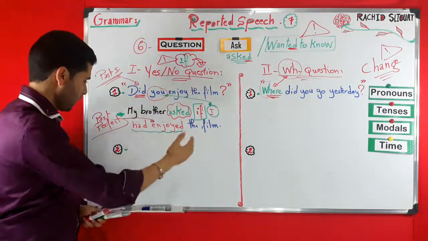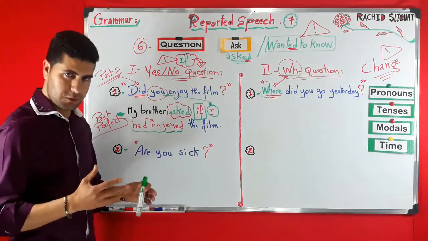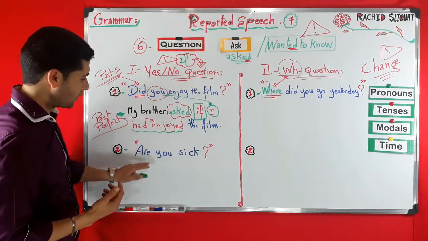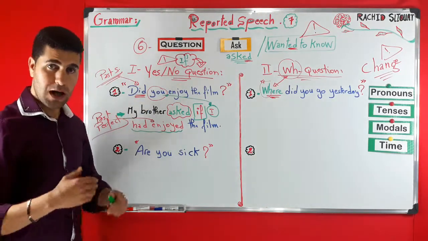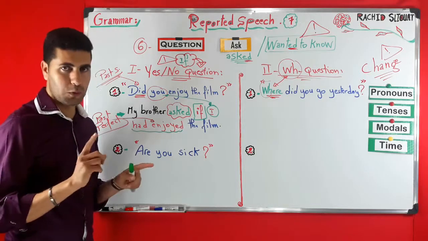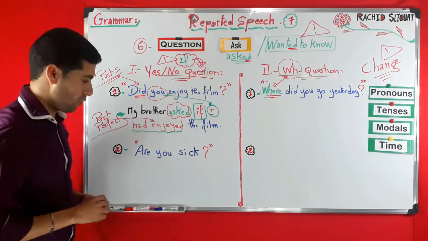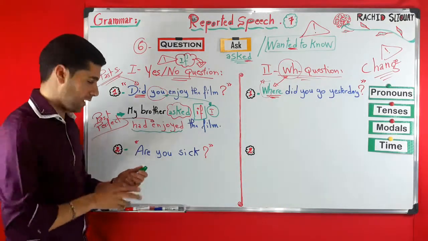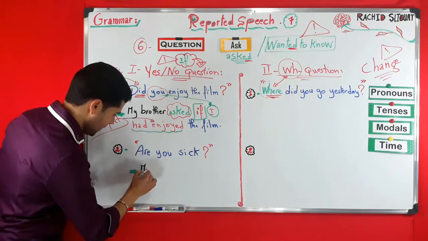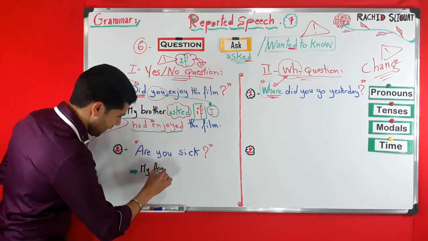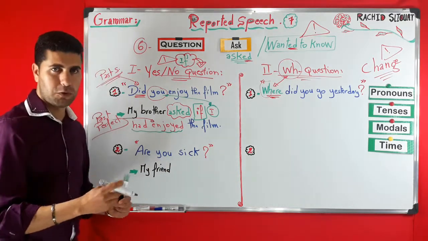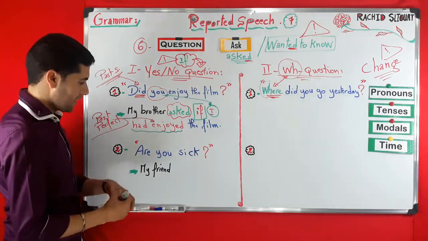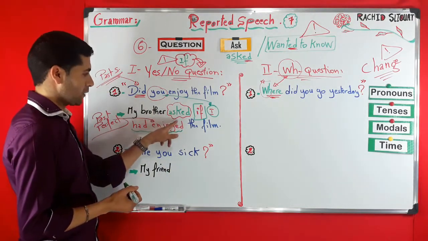Now let's take another example. Are you sick? So this is also a yes-no question because the answer can either be yes or no. Are you sick? Yes, I am, or no, I'm not. Now let's see how to report this question. Now what can we say? Very simply, my friend, or my teacher, or my mom, or my dad, etc. So my friend, now what do we need? The reporting verb.